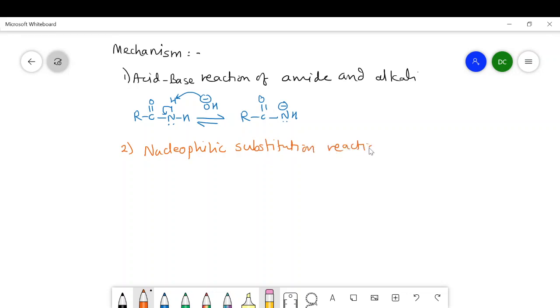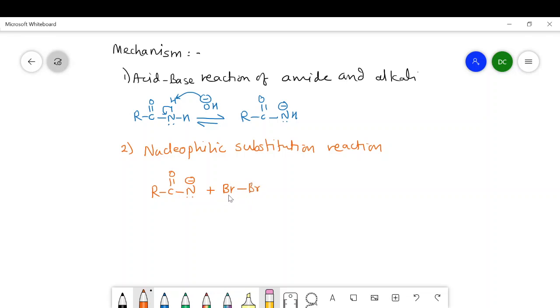In the nucleophilic substitution reaction, I'm going to write here RCON having negative charge and lone pair when it reacts with the bromine. Now this bromine, I am writing like this, Br single bond Br.